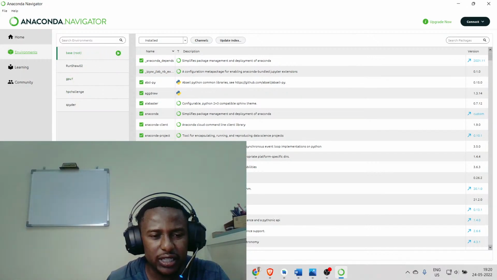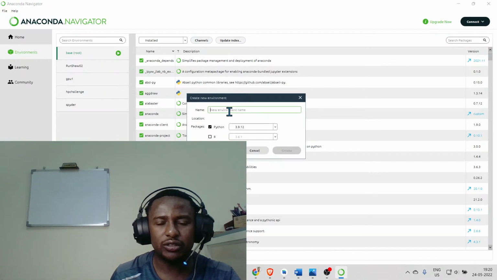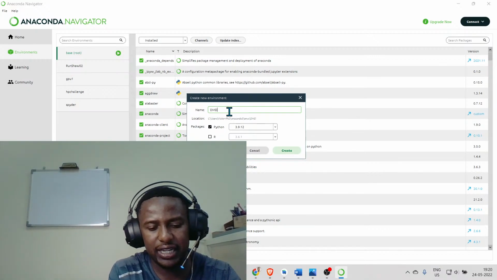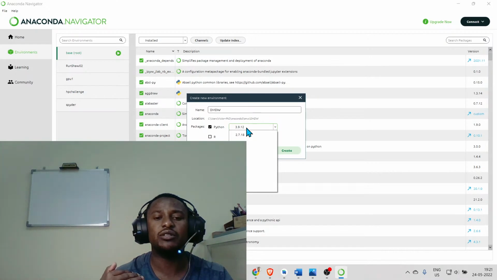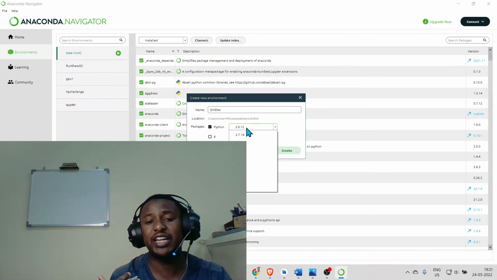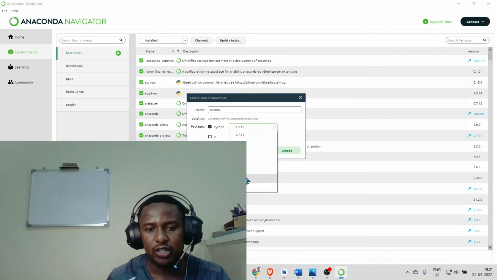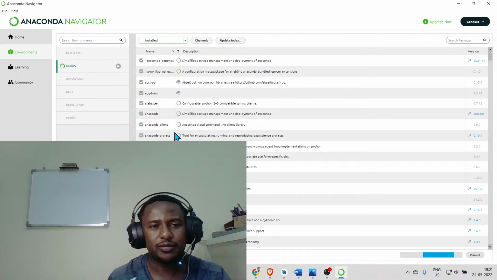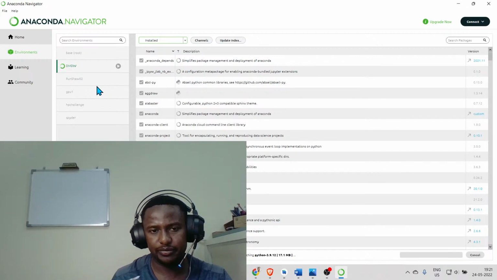Now you see this option, guys, called Create. Just click on that, and now give it a name. Call it DMDW, data mining and data warehousing. By default, if you have various Python versions installed, you will see them there. I even have Python 3.10, but I'm going to choose the default. Then I click on Create. Now you see DMDW here, after which we're going to install some packages on it.